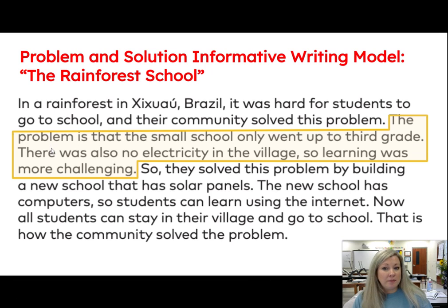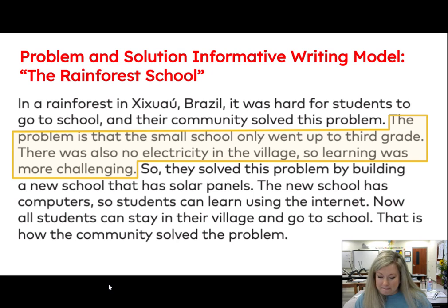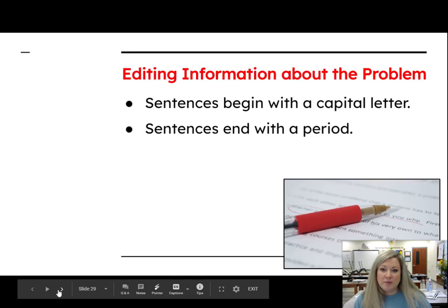The problem is that the small school only went up to 3rd grade. There was also no electricity in the village, so learning was more challenging. Okay, does that tell what the problem is? Yes, that told what the problem was.